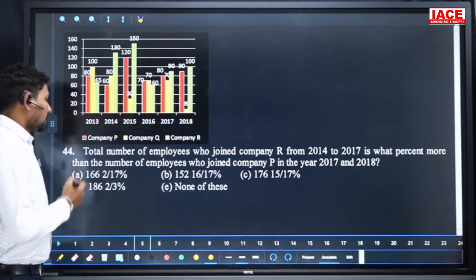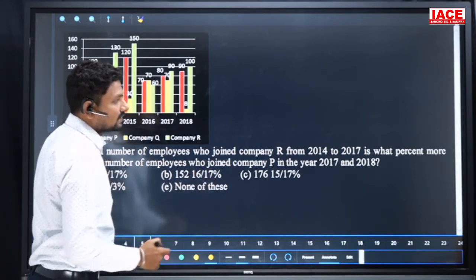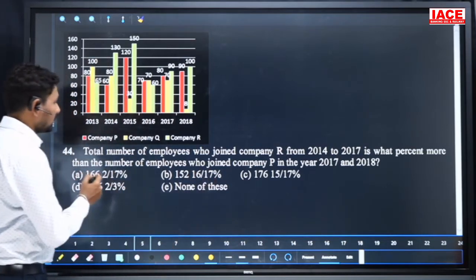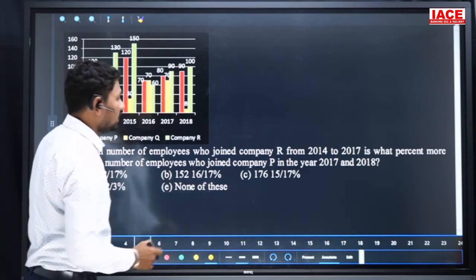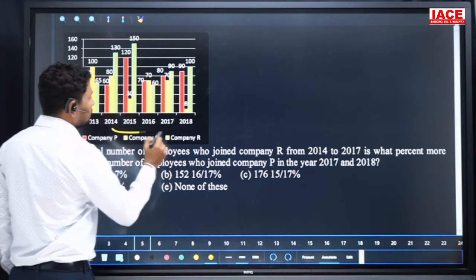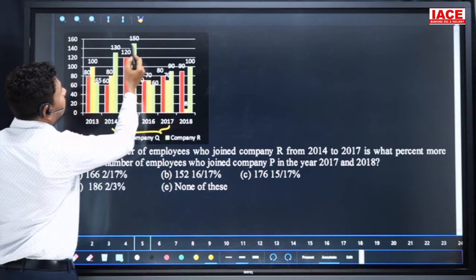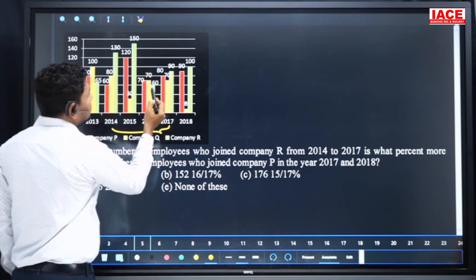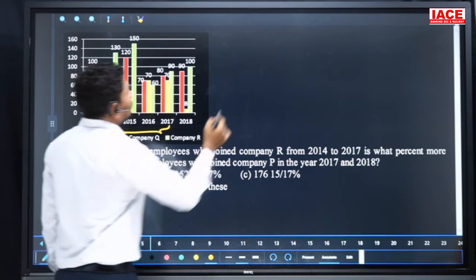Question number 44. The total number of employees who joined company R from 2014 to 2017 is what percentage more than the number of employees who joined company P in the years 2017 and 2018? We should add the total value from 2014 to 2017 of R values. R values means the last, green color. 130 plus 150, 280. 280 plus 60, it is 340. 340 plus 90, it is 430.